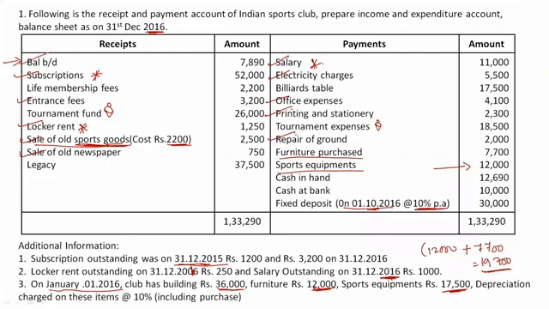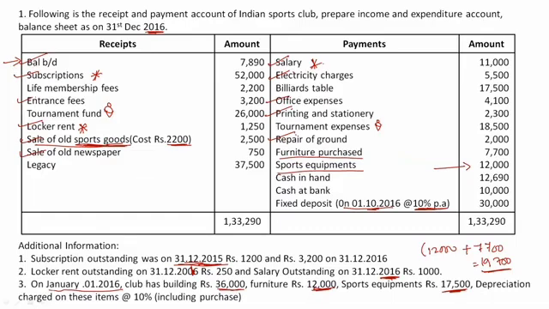This is done, tick. Then what other opening balances are given in the question? In the first adjustment, we have subscription outstanding on 31st 12/2015. The end of the previous year is the opening of the current year, right?